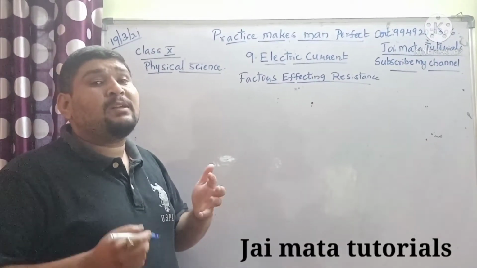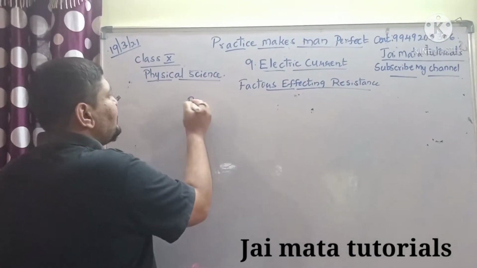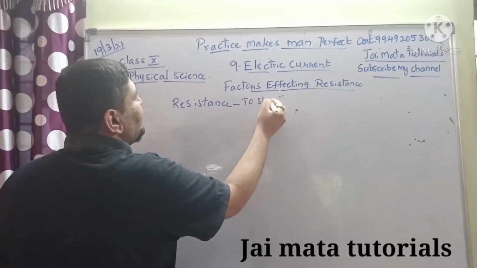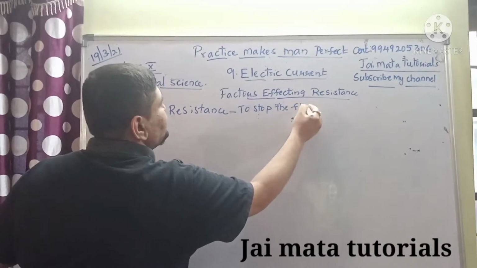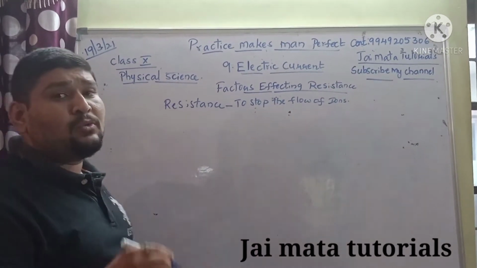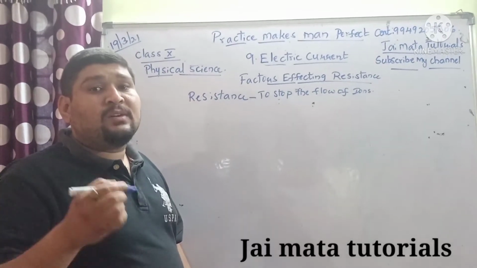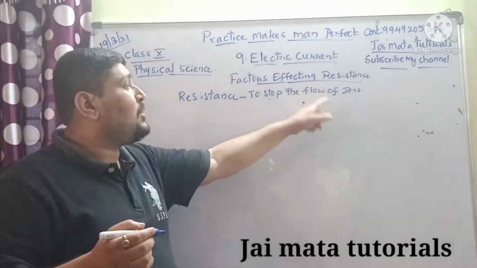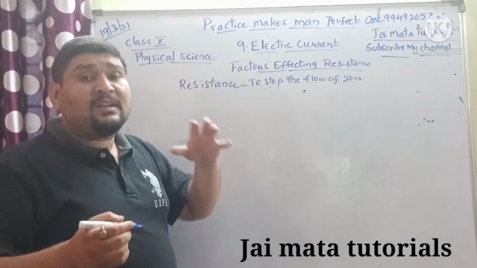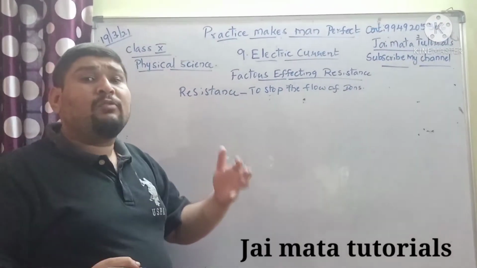As we know, resistance plays an important role in offering the current to the circuit. The word itself, resist, means to stop the flow of current, to stop the flow of ions. Whenever current is generated in the circuit, the foremost thing we should see is that the ions are moving at a free rate, that is, free flow of ions is expected. If you don't see the free flow of ions, then definitely we expect that there is some resistance offered to the circuit.